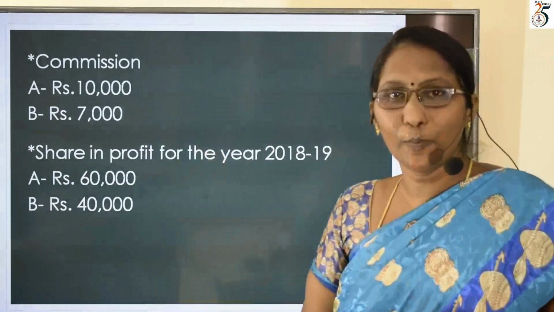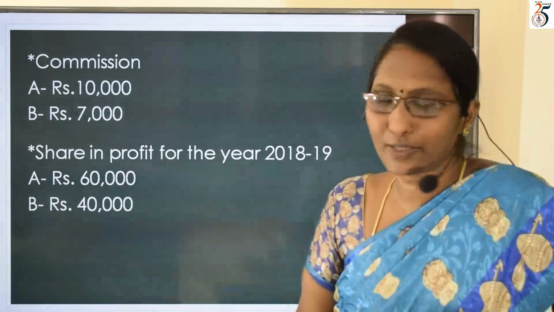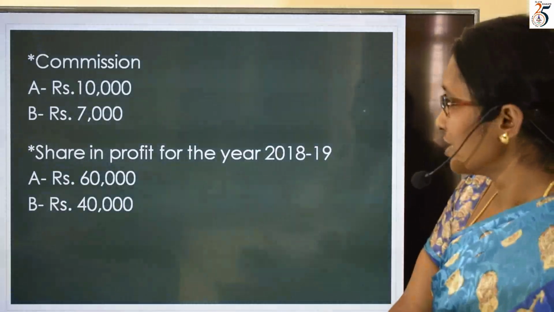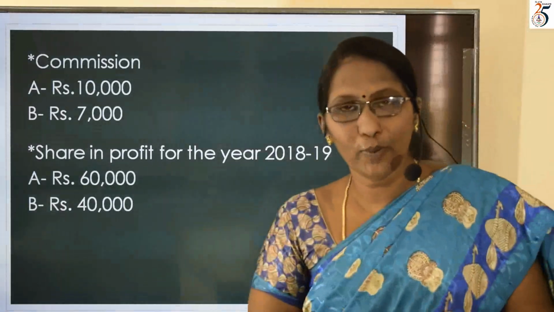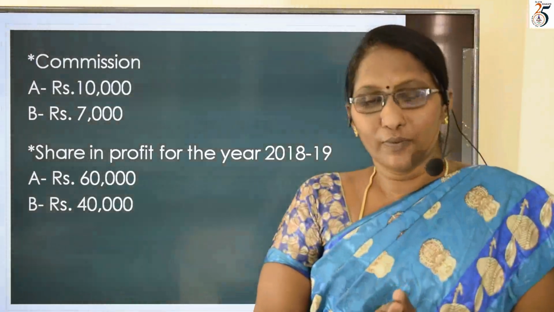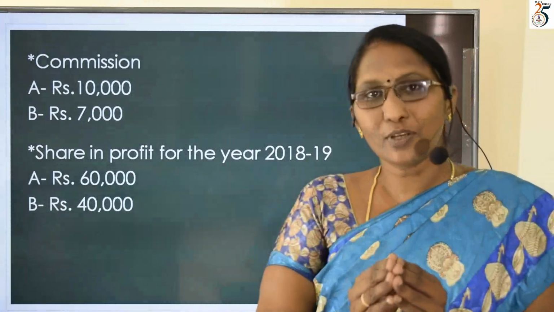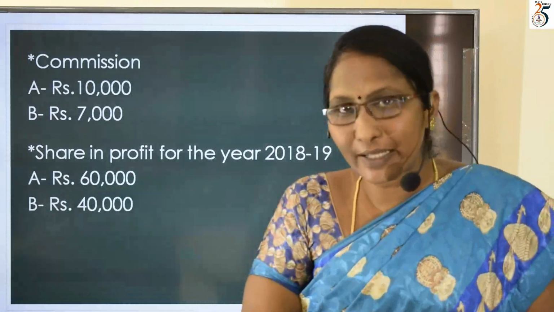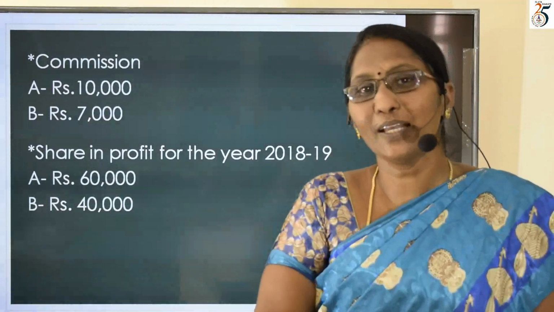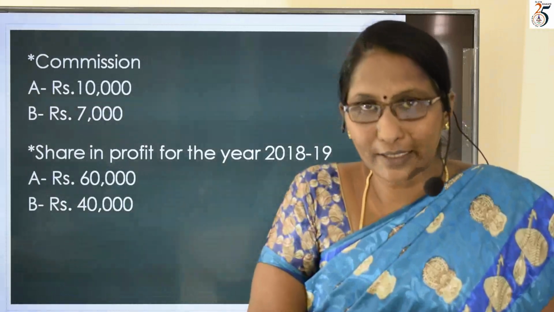I'm not going to prepare the P&L appropriation account to calculate the distribution of profit or loss. Before we do the problem, we have to identify the items of credit and debit. The items which should be entered on the credit side and the items which should be written on the debit side should be separated and identified before we start the problem.